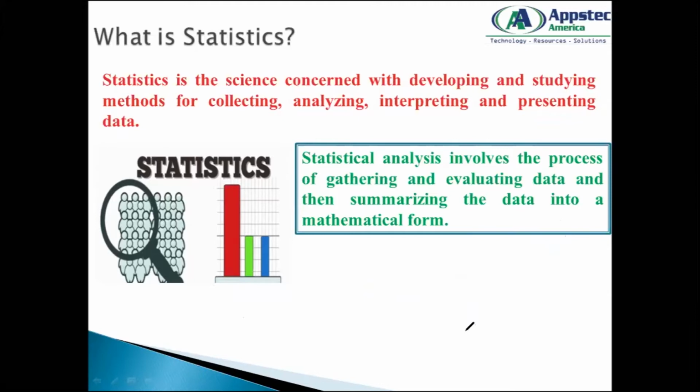The model might give you some other interesting outcomes, right? For example, that the average number of cases in a particular area or state came down, but again increased. There could be numerous hidden analyses that you can get from your ML exercise. So statistical analysis involves the process of gathering and evaluating data and then summarizing the data into a mathematical form.